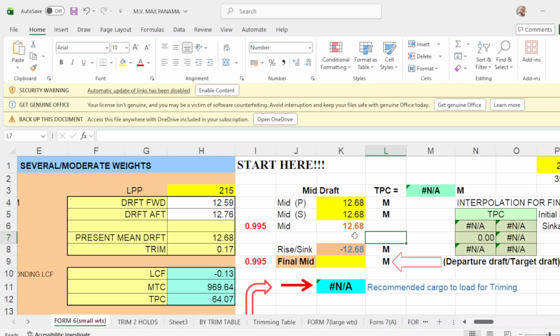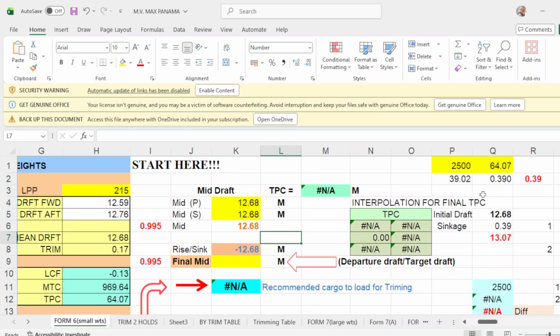Okay, now in a Panamax vessel, usually the recommended cargo for Panamax vessel is 2,500. Let's say you're going to load, a recommended cargo is 2,500 for trimming. Okay, so you put here 2,500.